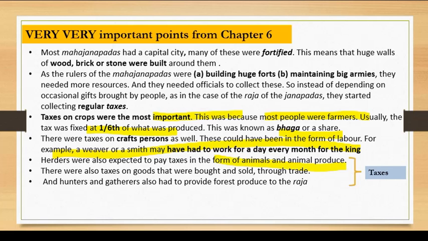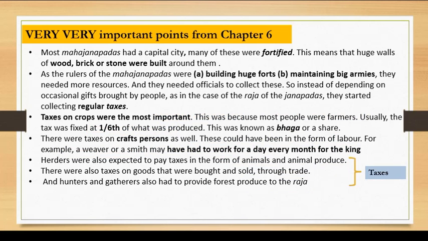Then there were taxes on the goods that were brought and sold through trade. Like tax is imposed on goods today, similarly it was imposed during that time also. And hunters and gatherers had to provide forest produce to the Raja. So it was more like a tribute rather than a tax.